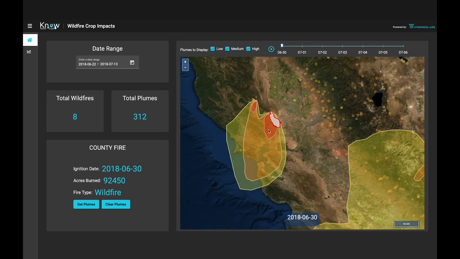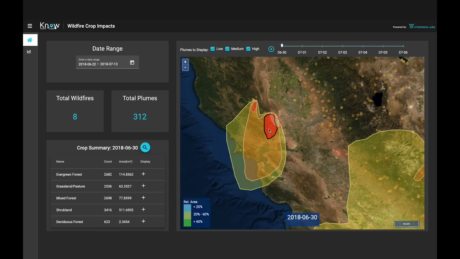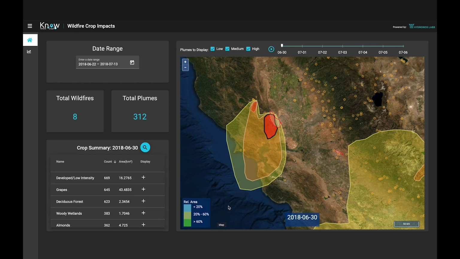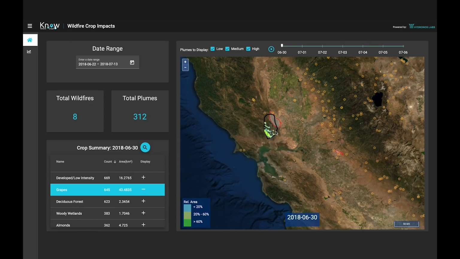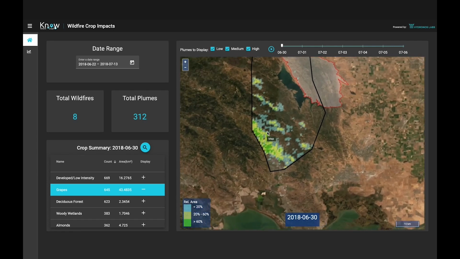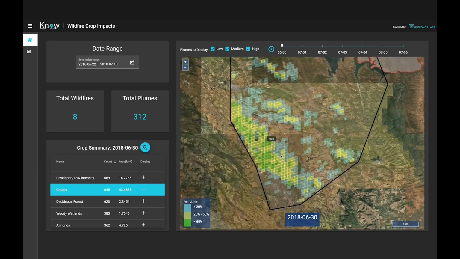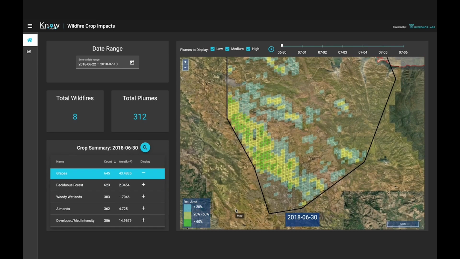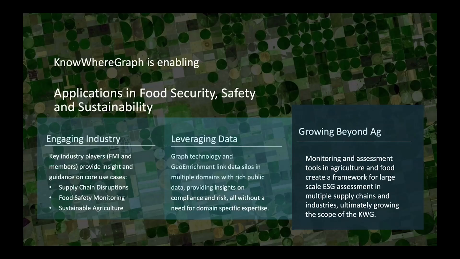Selecting a specific smoke plume will load information about the crop types underneath that area. In our use case, we are interested in the effect of these smoke plumes on grape production. By selecting the grape crops from the crop summary list, we can then plot a visualization of all of the areas with high densities of grape production. The results of this analysis can then be used by supply chain managers or other stakeholders to prioritize a response to each of these individual fire events.